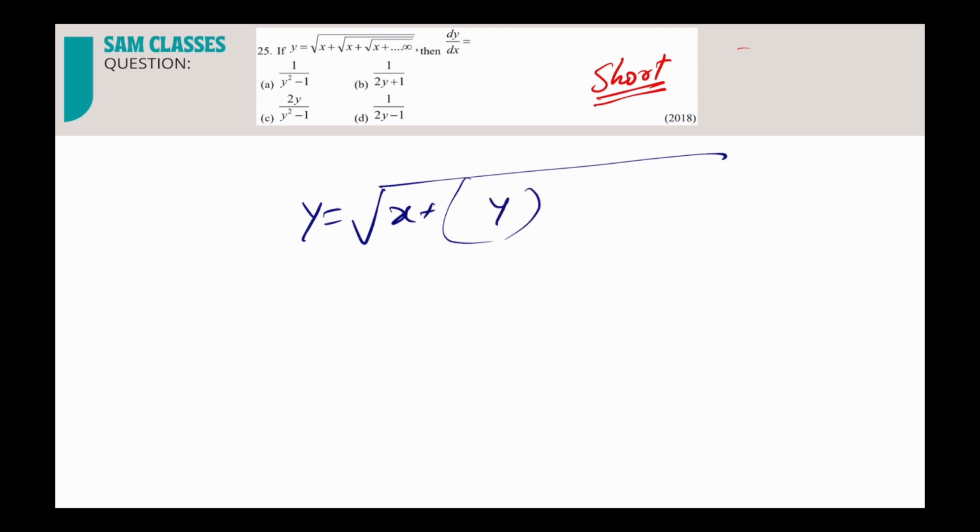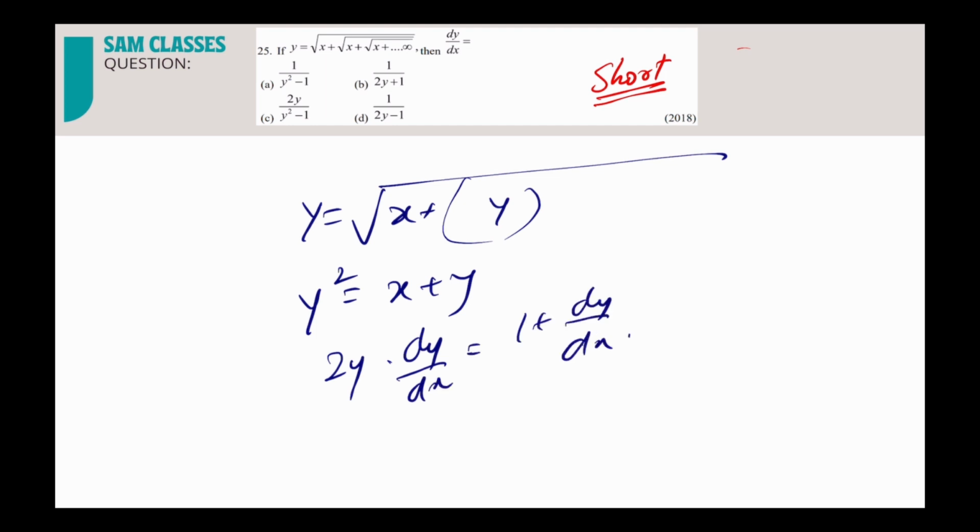y is equal to x plus, this whole thing I took as y because it's the same thing, same unit. You just removed one unit, it is still going to infinity, so it doesn't impact. Square it. So y square is equal to x plus y. Differentiate. 2y dy by dx is equal to 1 plus dy by dx. Take common. So dy by dx is equal to 1 by 2y minus 1. That's it. So what is the option? So we don't need to remember all that stuff. If you understand and apply a bit of logic, almost every question you can solve it that way.